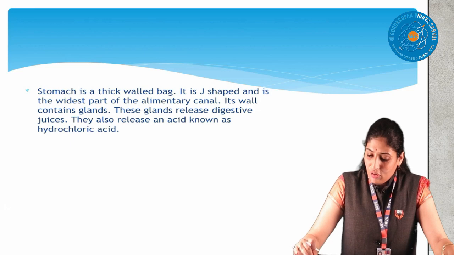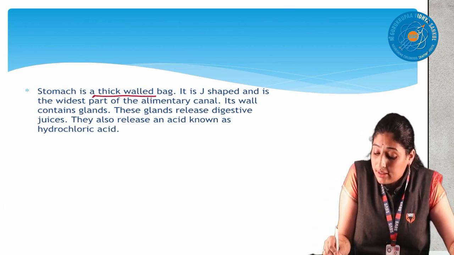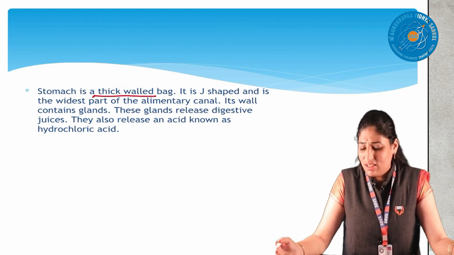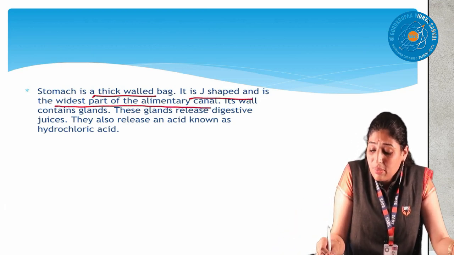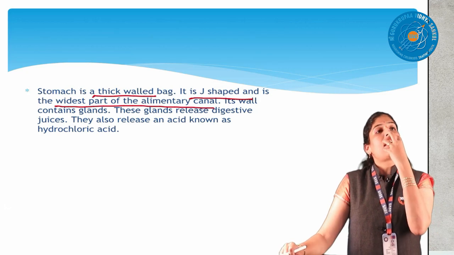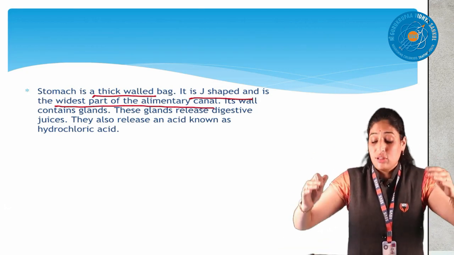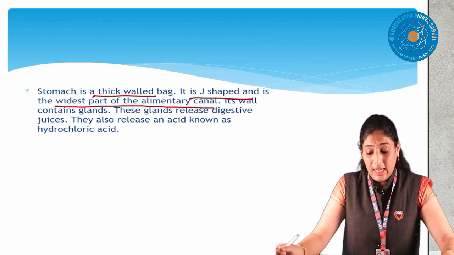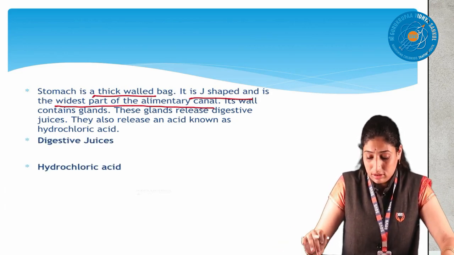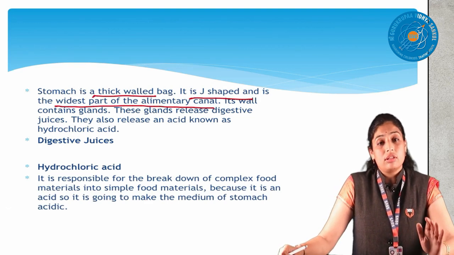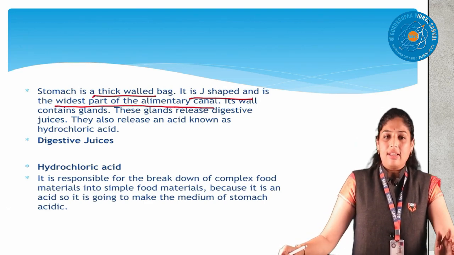Okay, before going further, I want to start with the stomach. The stomach is a thick-walled bag. This is a thick-walled bag, just a muscle bag. It's J-shaped and it's the widest part of the alimentary canal. The alimentary canal starts from the mouth, then the esophagus, then the stomach, which is the widest, meaning biggest, part of this alimentary canal. Here, what all things are there, I will discuss one by one.